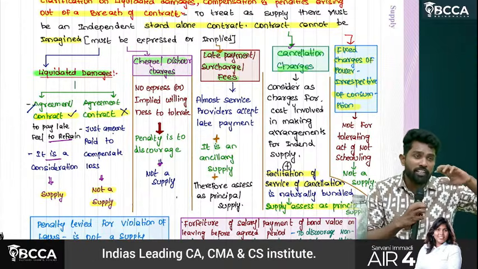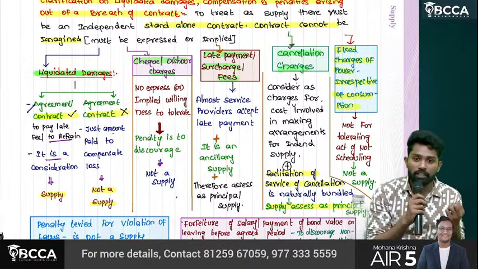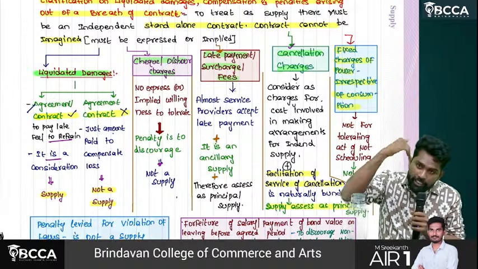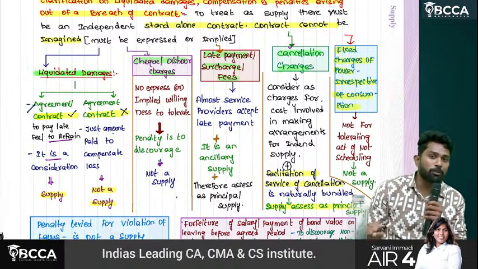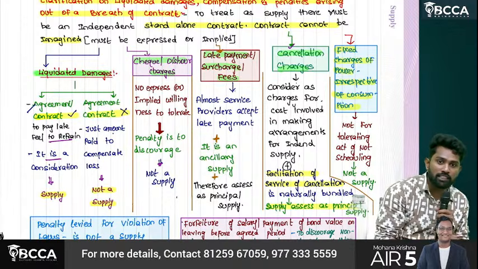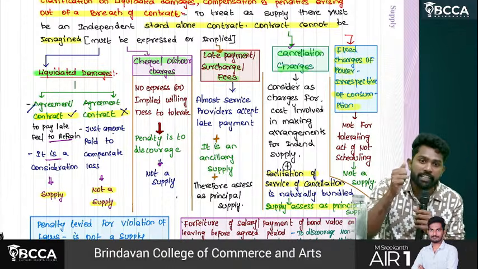Sir, here they explained it in a completely different way and said: see, they already did a part of the service. That's why the 600 rupees is a supply. Sir, transport has not even started, na. Travel has not yet started. What service have they provided? Why does it have to be treated as a supply?